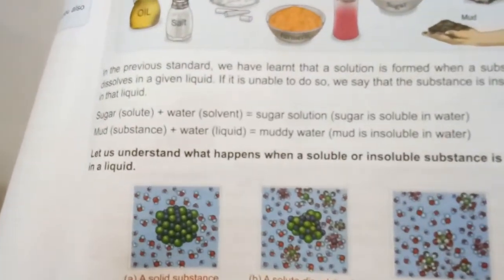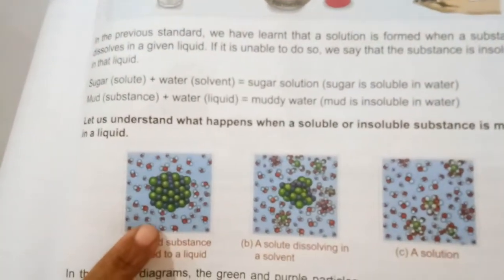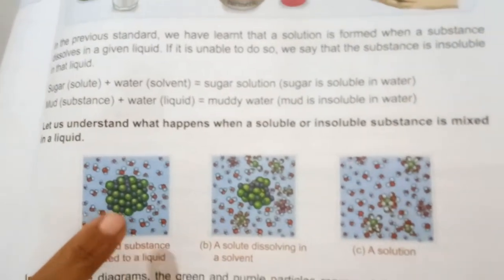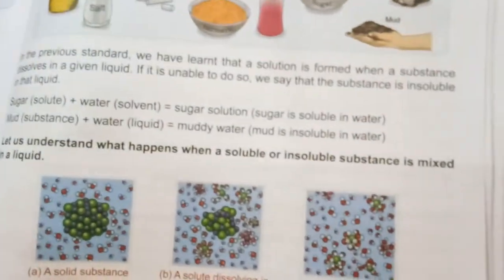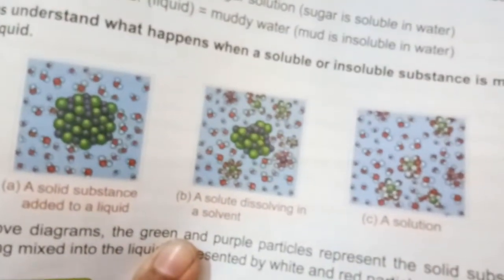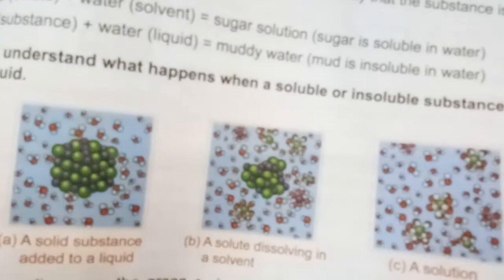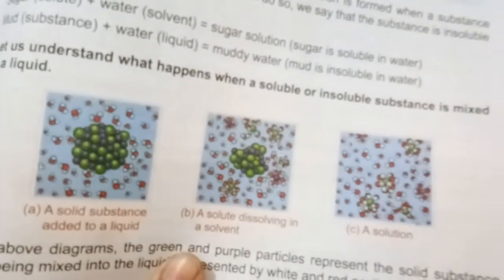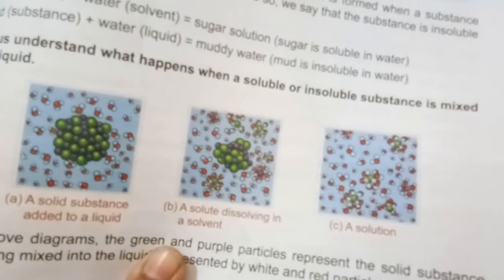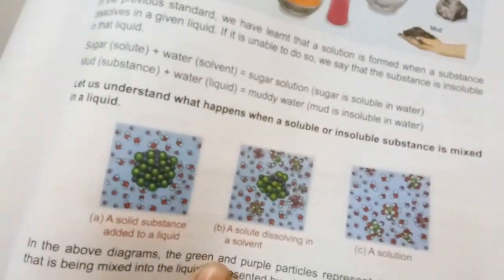So in the first one, a solid substance is added to a liquid. When we add a solid substance, it will be present in the liquid like this. So a solute dissolving in a solvent. When it has started dissolving in the liquid, the molecules of the solid start dispersing. Slowly they started to disperse. And see in the third, a solution has formed there.